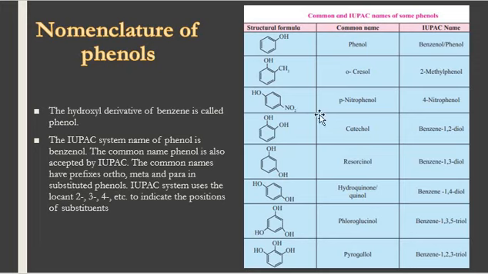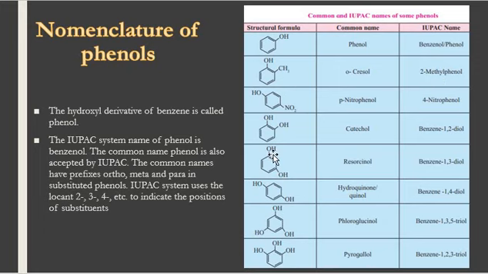For example, this compound is called phenol or benzenol in IUPAC, and phenol in the trivial or common system also. This compound's common name is orthocresol and IUPAC name is 2-methyl phenol.